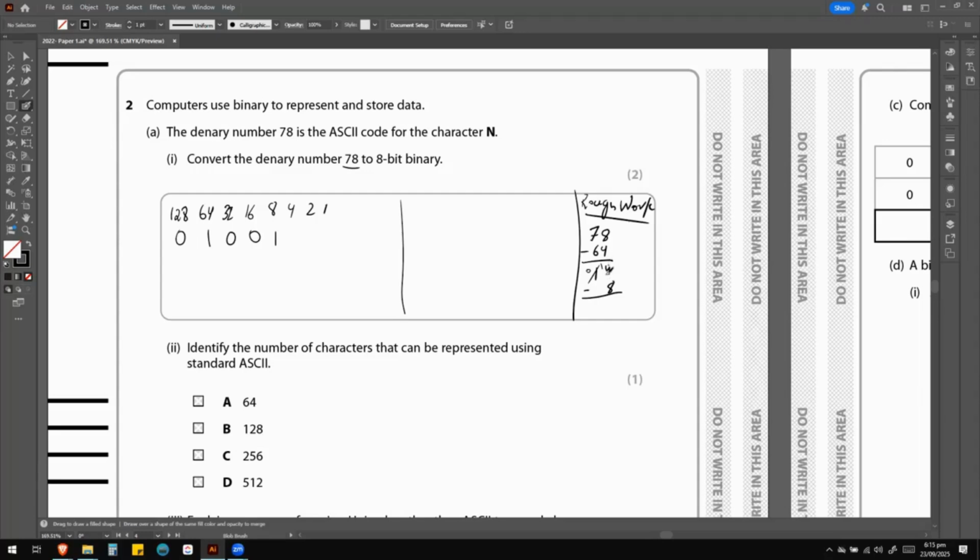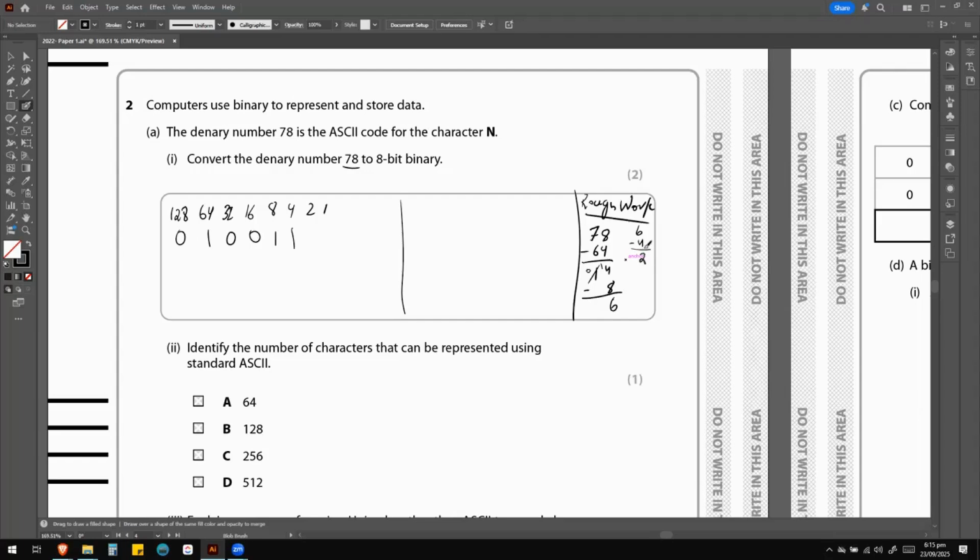Now we can do it: 14 minus 8 is 6. So now we have 6. 6 is definitely greater than 4, so we're going to use the 4 value as well. 6 minus 4.